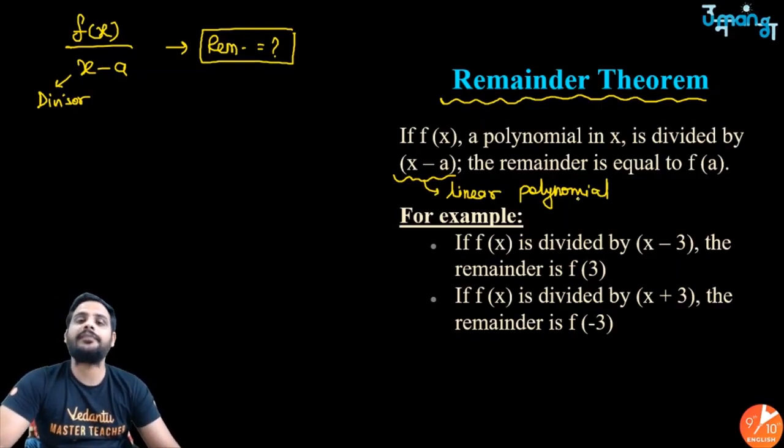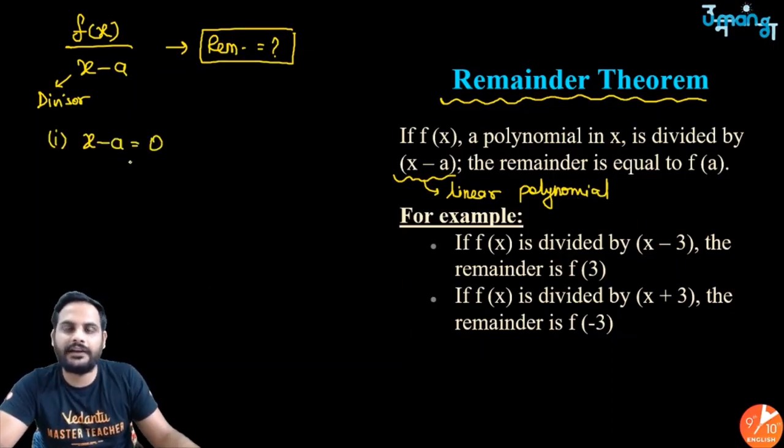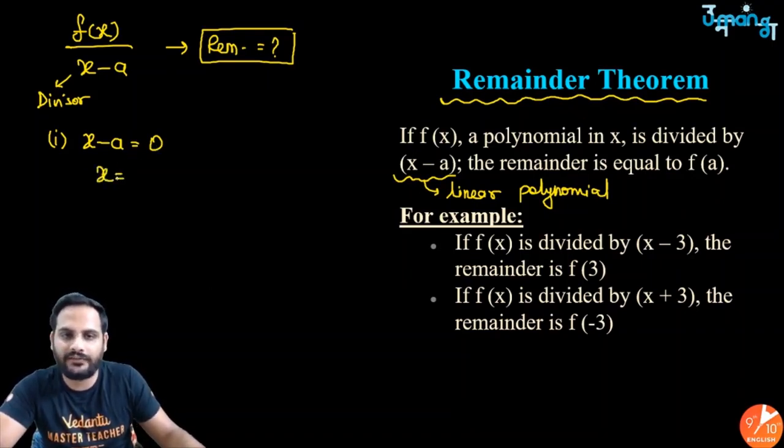Now the difference between the long division method and the remainder theorem is that the remainder theorem will only give you the remainder, whereas the long division method will give you both the remainder as well as the quotient, right? But the long division method is sometimes lengthy. So first step is to make the divisor equal to 0. Once you have made it equal to 0, from here you will get one value of x, and here let's say you have got x is equal to a.